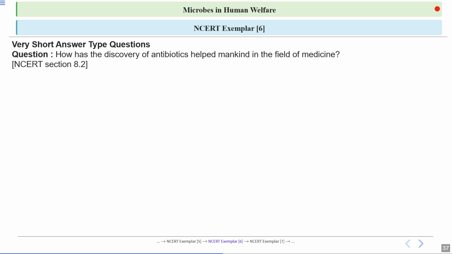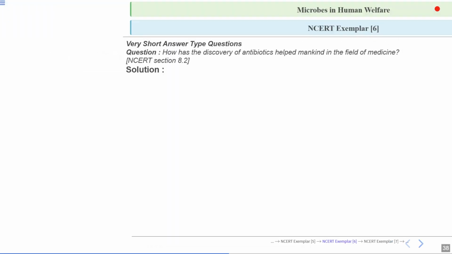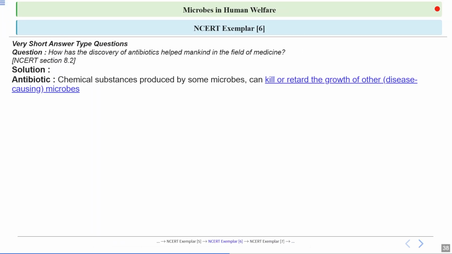Okay, next question. How has the discovery of antibiotics helped mankind in the field of medicine? So let's have a look at the explanation. Antibiotics are basically chemical substances which are produced by microorganisms, and their main job is to kill or slow down the growth of other microorganisms.